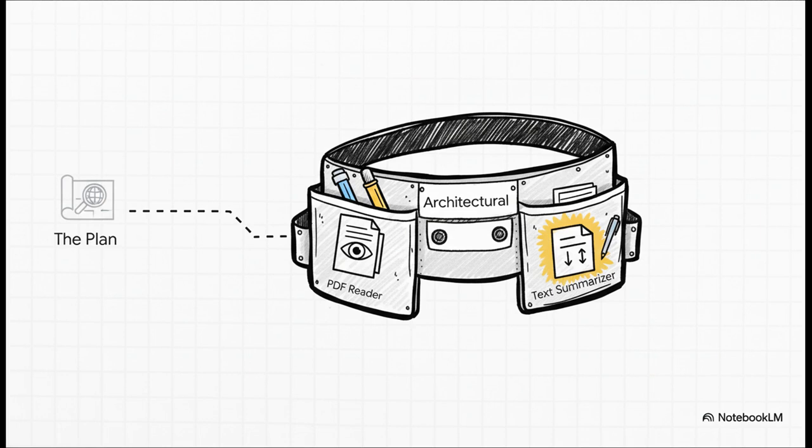Now, for each step in that awesome plan, the brain looks at its tool belt, the architectural layer. To search those databases, it grabs its web search tool. To read the reports it finds, it uses a PDF reader. It might even use a special text summarizer tool to pull out the important bits, and a document writer to put it all together. See? It's intelligently picking the right tool for each specific job.